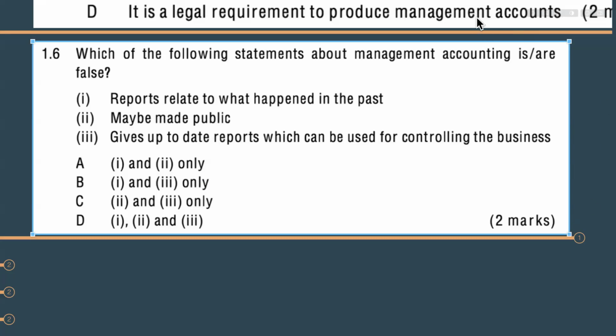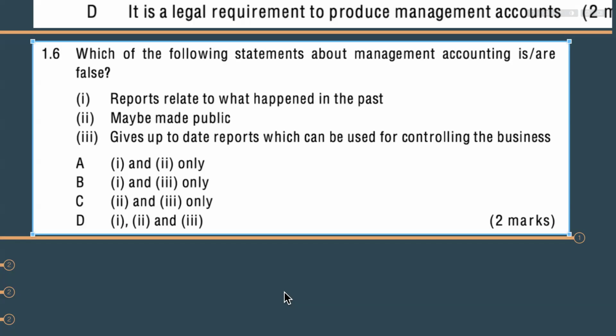So guys, this question is very tricky, but it has to be very, very well tailored, this question. May be made public? No. Management accounting is internal. As we have studied, management accounting, the main users are internal managers, not external people like competitors or customers. They don't want to know our details about our cost classifications, how we made the decisions. No, they don't need that information. So may be made public, it is 100% false statement. And reports related to what happened in the past also false statement. So 1 and 2 we can choose as false.